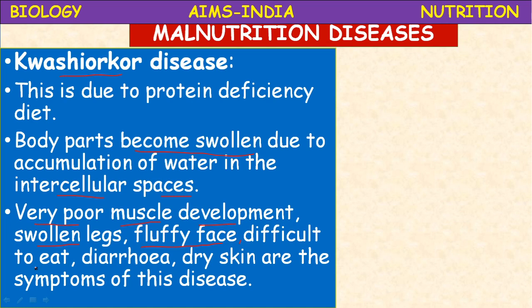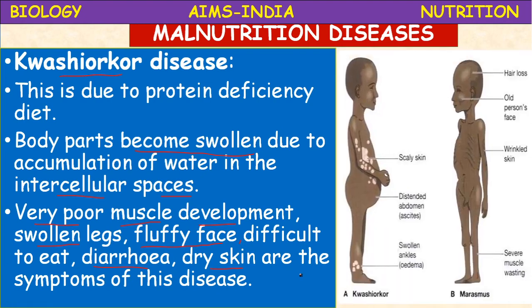They will lose hunger, they won't show interest in eating. Then diarrhea. Diarrhea means frequent vomiting and motions is called diarrhea. Dry skin, skin loses its natural shine, so it becomes dry. So these are all the symptoms of which disease? Kwashiorkor. See here, scaly skin, skin becomes dry and scaly.